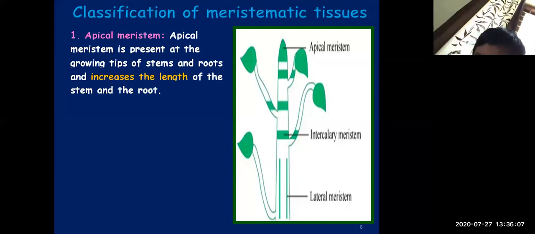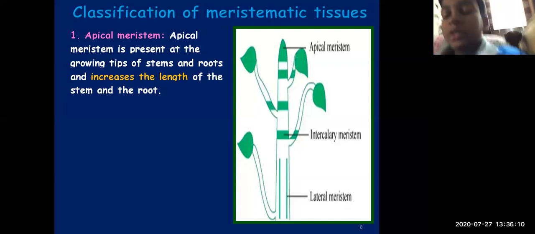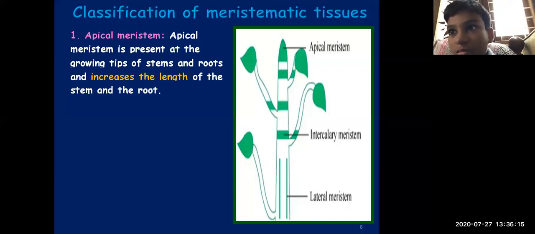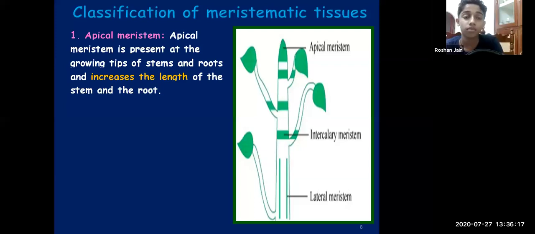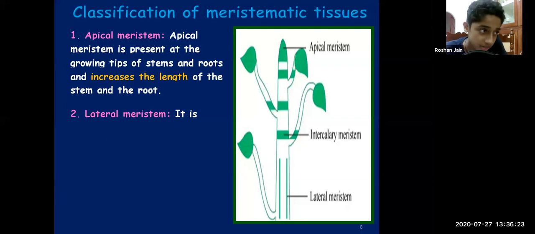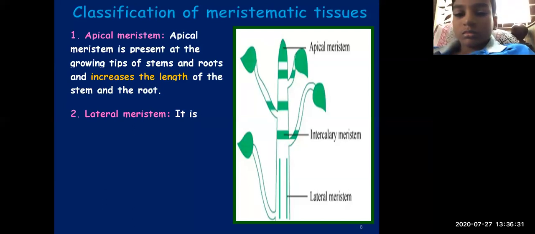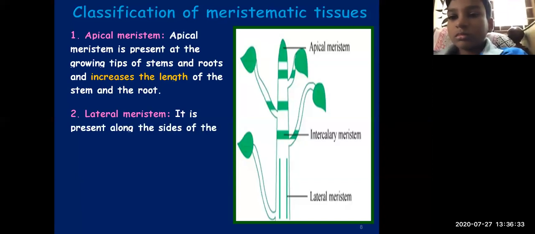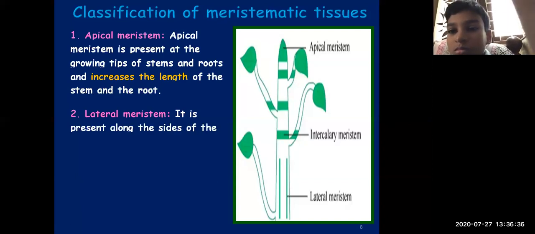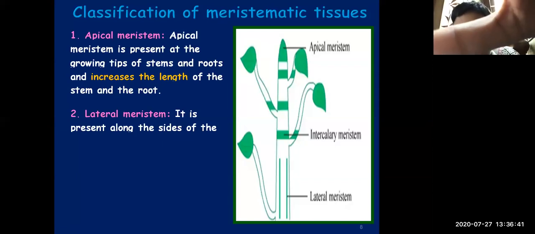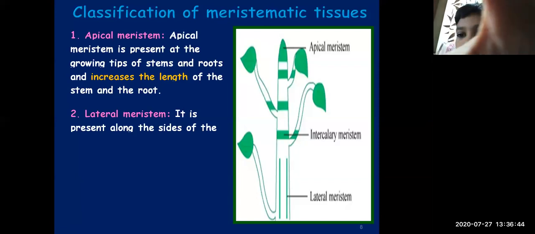Where is the lateral meristem found? It's found along the side of the stem and root. Apical meristem increases the length, and this one will increase the girth or the width of the stem or the root.